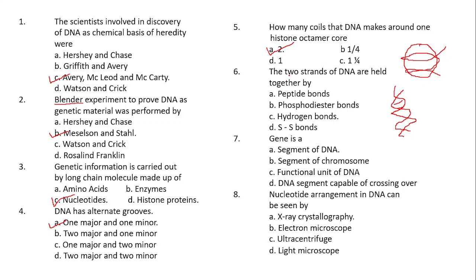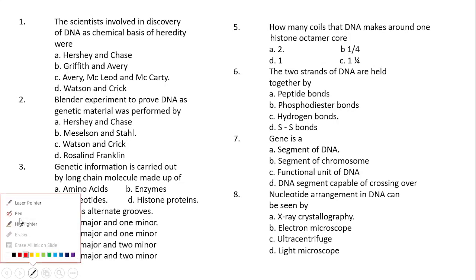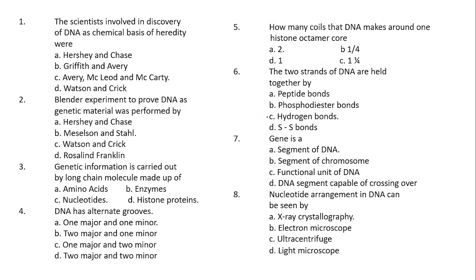As you already know, between any two strands of the DNA there is the presence of hydrogen bonds between the nitrogenous base pairs of one polynucleotide chain and the other polynucleotide chain. I'm drawing it here, you can go through this one. So between these two, what will be there?